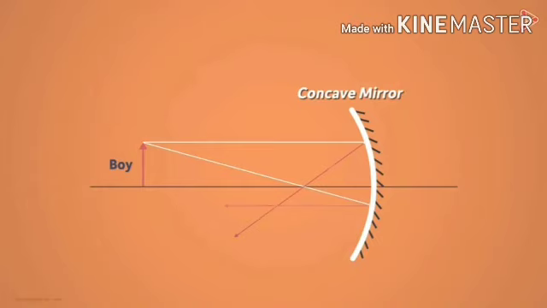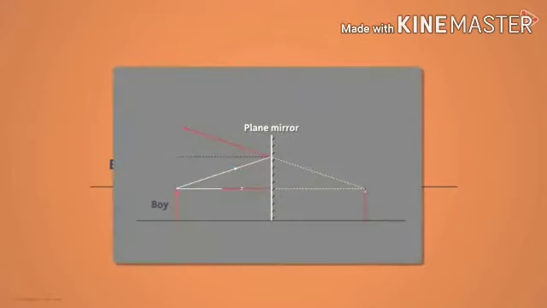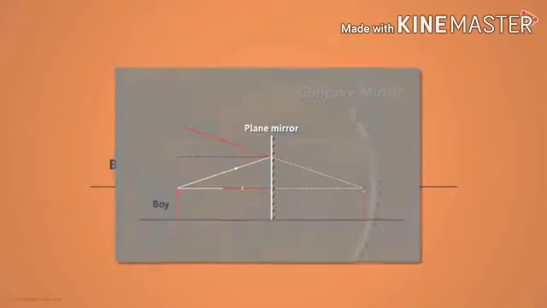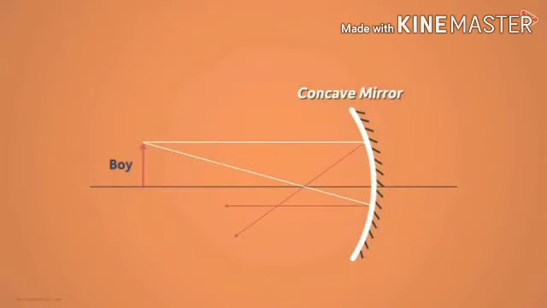Let the boy be an object lying beyond the focus of the concave mirror. A ray of light which is parallel to the principal axis passes through the principal focus after reflecting from the concave mirror.